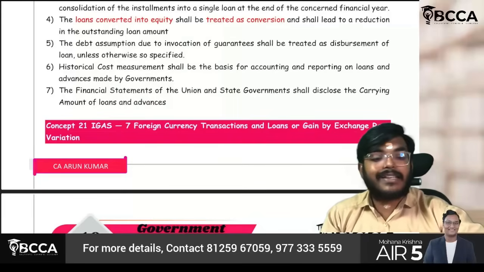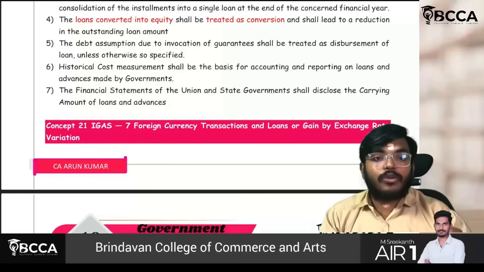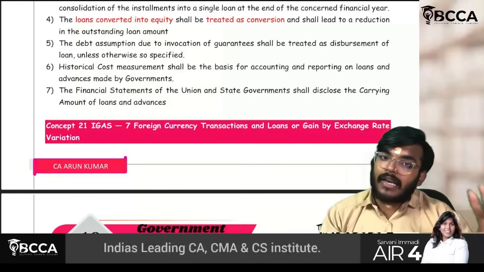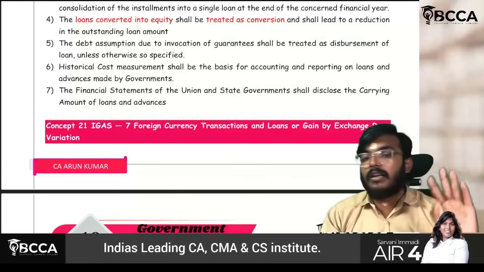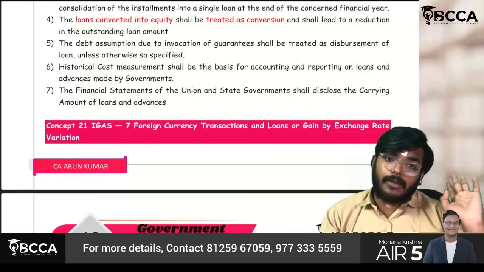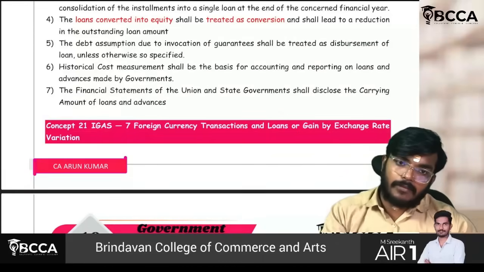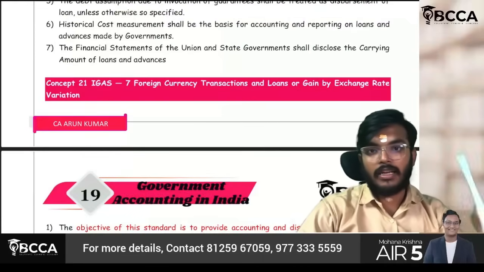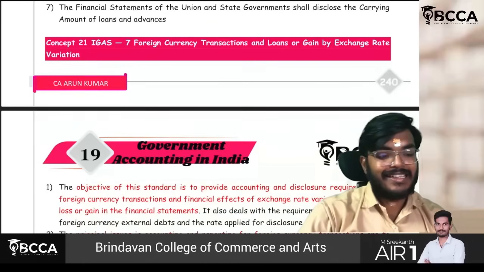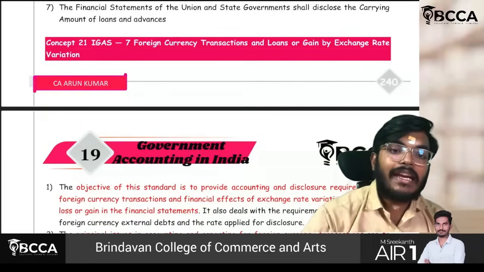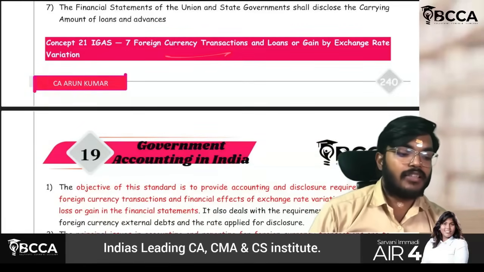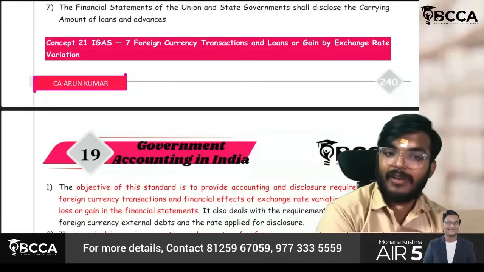Important standards: IGAS 1, 2, 3. 1 is for guarantees, 2 for grants and aid, 3 for loans and advances made by the government. Very, very important. Okay, fine. So next standard, IGAS 7. It deals with foreign currency transactions and losses or gains by exchange rate variations.